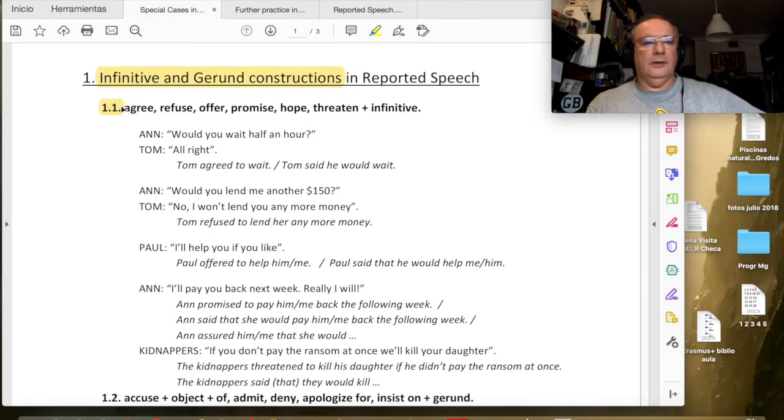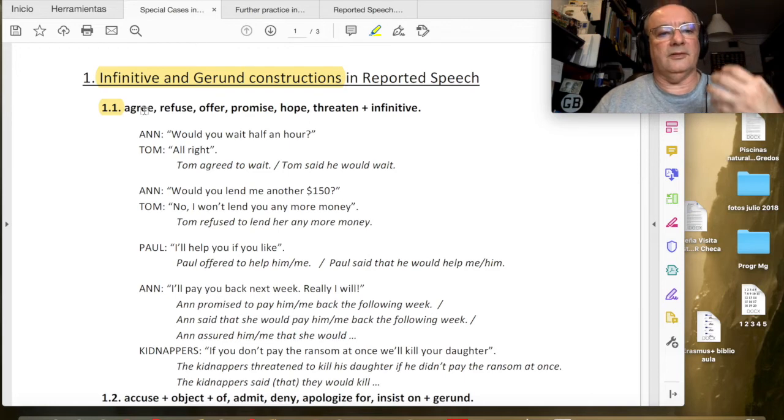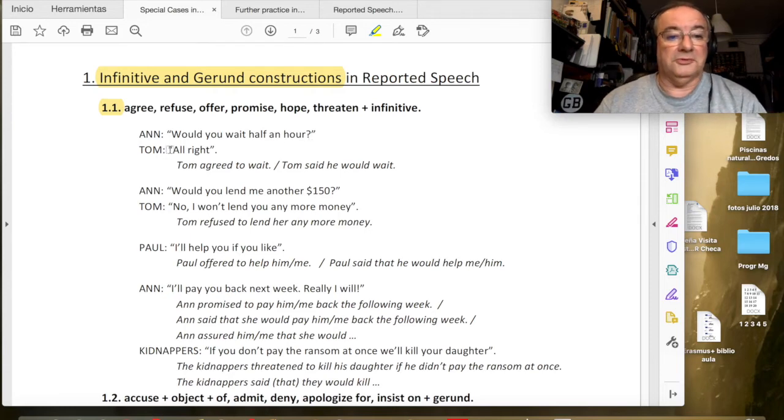In block 1.1 we have these verbs: agree, refuse, offer, promise, open, and threaten, followed by infinitive. These are very common, very frequent reporting verbs in reported speech transformations, and they include part of the message, part of the meaning. "Would you wait half an hour?" is a question asking me to wait. And I say, "All right." She asked me this question and I said all right.